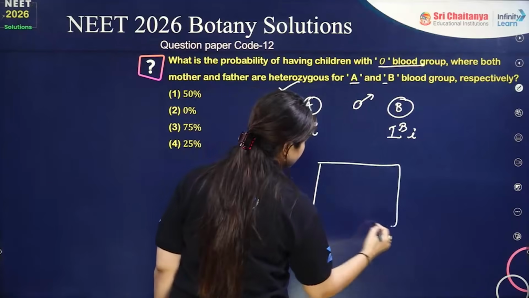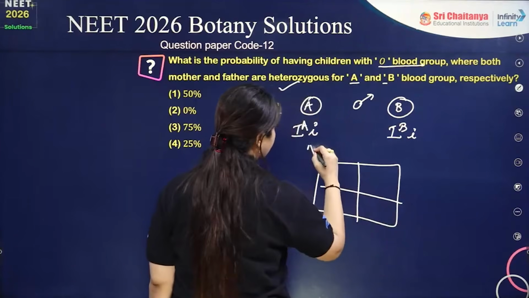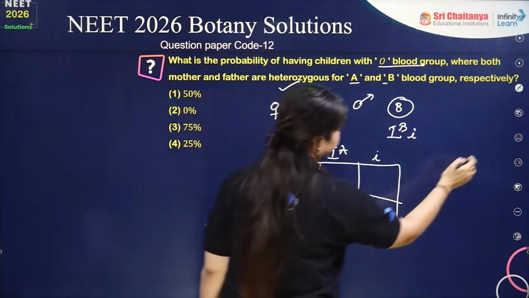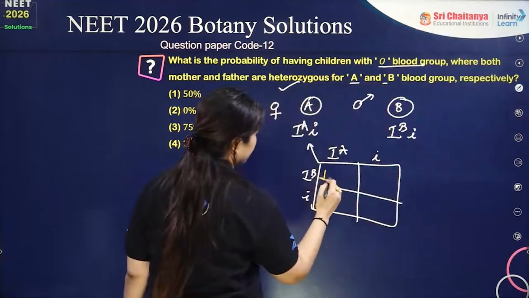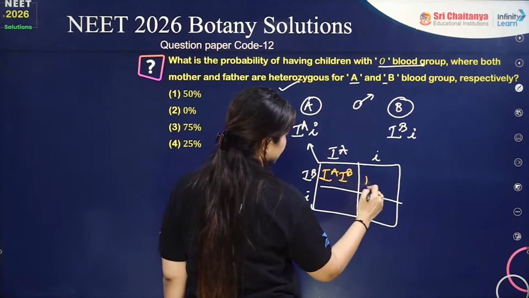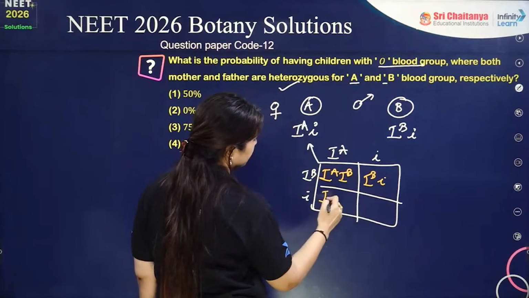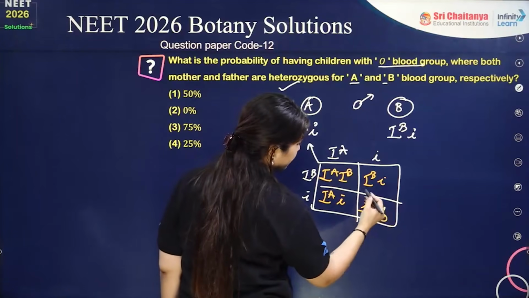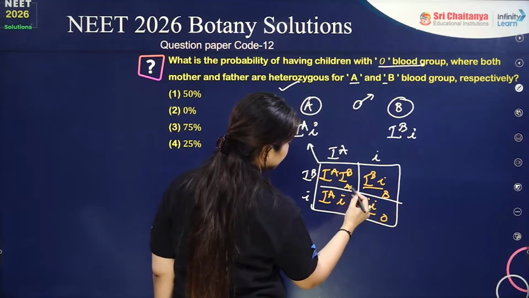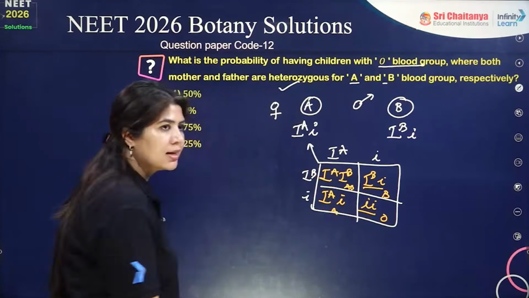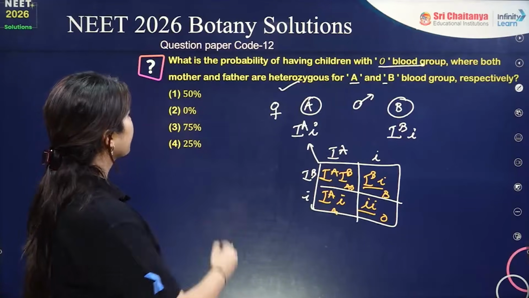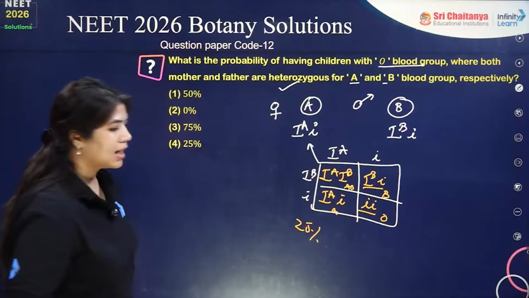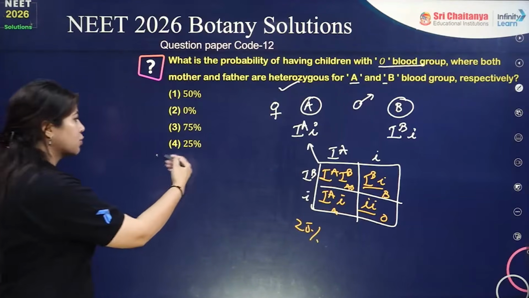If we draw a Punnett square over here, then we're going to find IA small i here, IB and small i here. In the first checker box, we can write down IA IB, second IB small i, third IA small i, fourth is small i small i. This is the O blood group. This is B blood group, this is AB, this is A blood group. So the question is asking about probability of having O blood group. So it is 25% in all the progeny. Answer has to be option number 4, which is 25%.